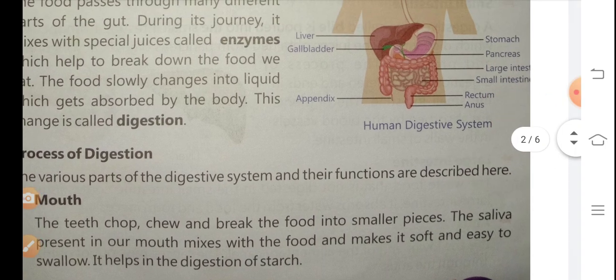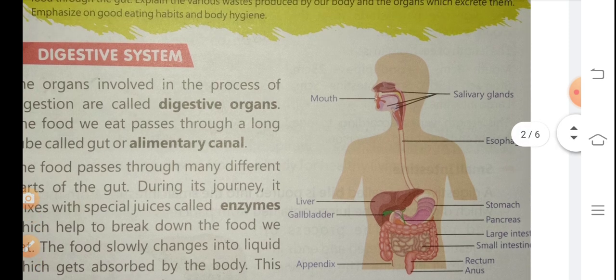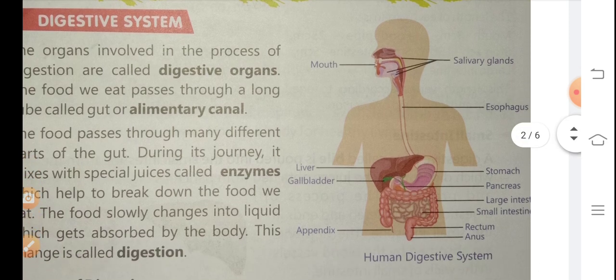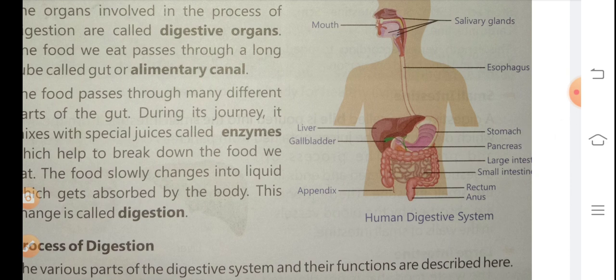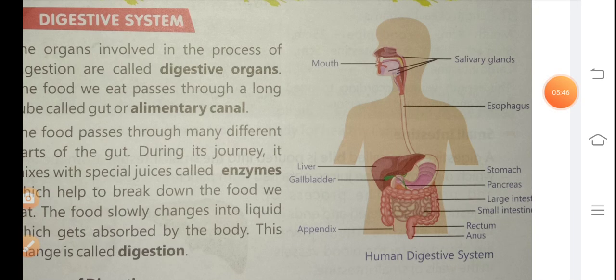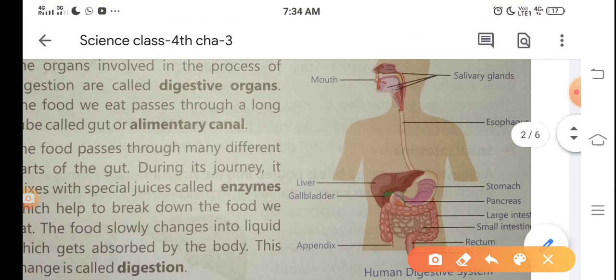So my dear students, you also see the figure of the human digestive system. Firstly you take the food with the help of our mouth, then it goes down the food pipe. You see here the figure of the human digestive system. In your fair copy, when you complete it, you also draw that figure. Draw the figure of the human digestive system. You also see, and that's your mouth.